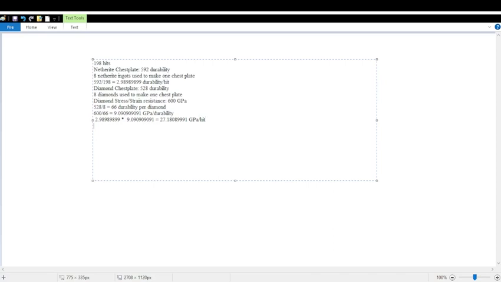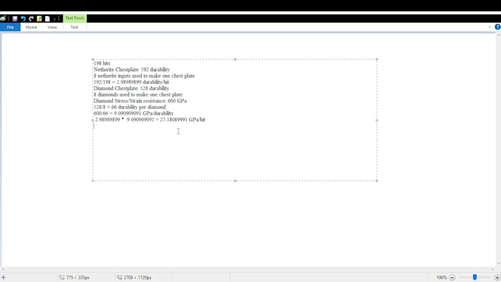So now we have that. Now we just have to take the number of hits and multiply that by this number, and then we have the amount of stress or strain needed to break one netherite chest plate, and then we can use that to find the single netherite ingot.